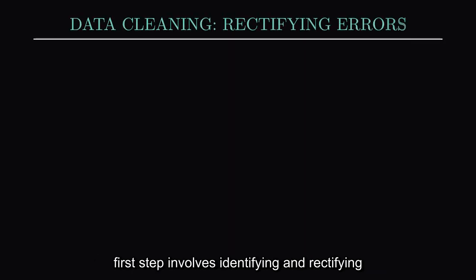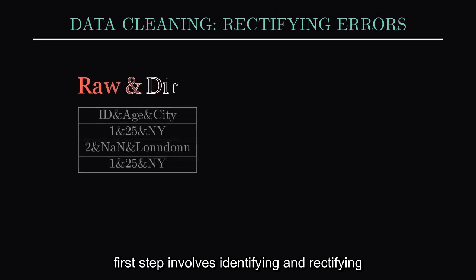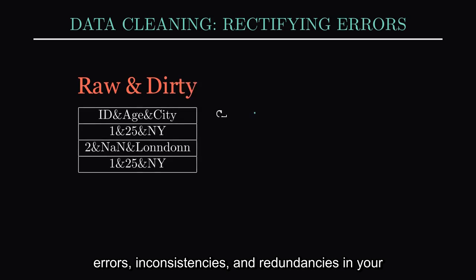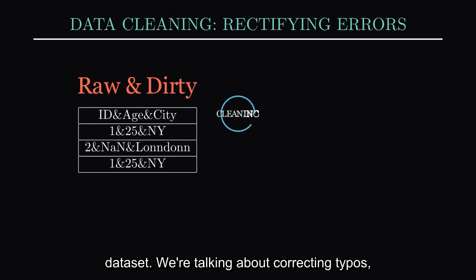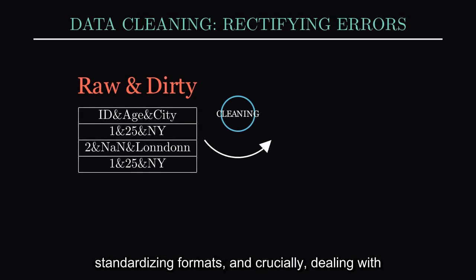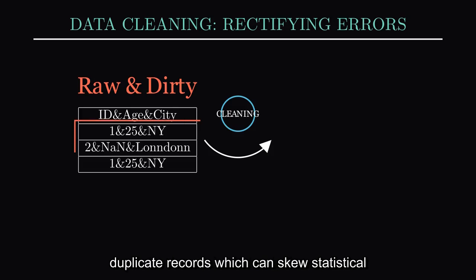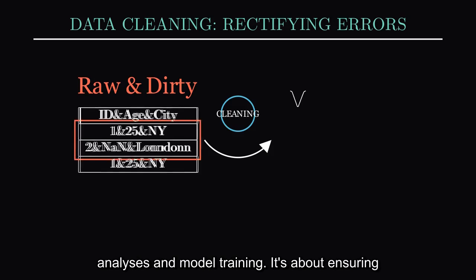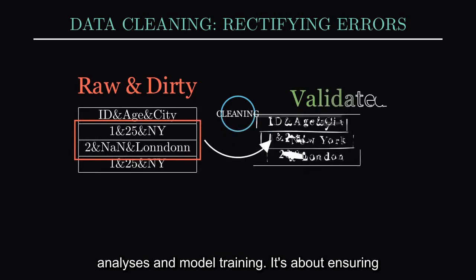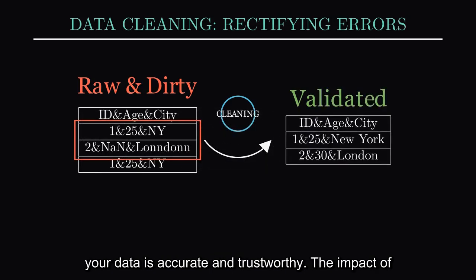This essential first step involves identifying and rectifying errors, inconsistencies, and redundancies in your dataset. We're talking about correcting typos, standardizing formats, and crucially, dealing with duplicate records, which can skew statistical analyses and model training. It's about ensuring your data is accurate and trustworthy.